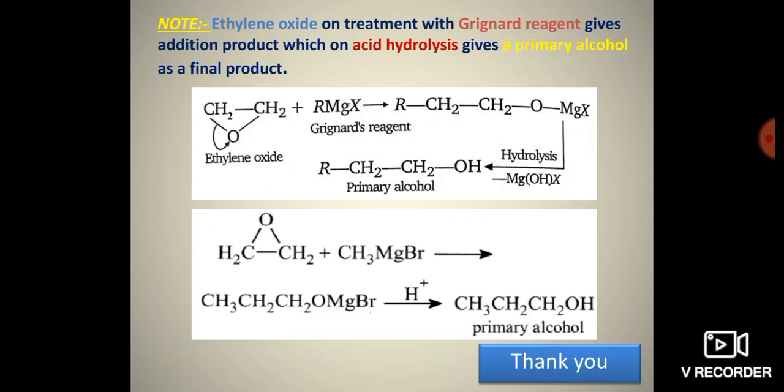The example here below, epoxide, that is ethylene oxide, plus CH3MgBr, methyl magnesium bromide, react with each other to form an addition product, which on reaction with H plus, that is acid hydrolysis, forms a primary alcohol, that is propanol. So this completes our ethers and epoxides chapter.